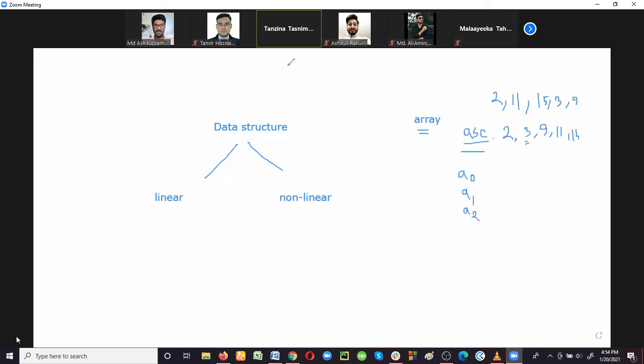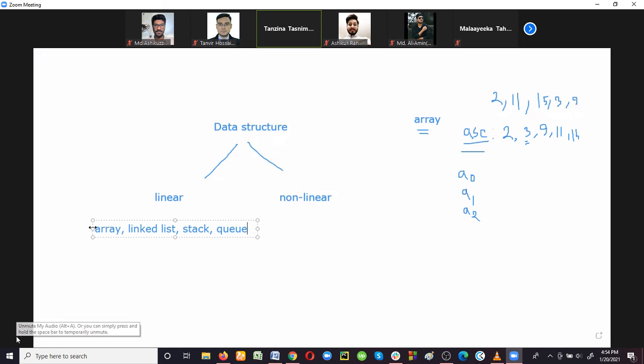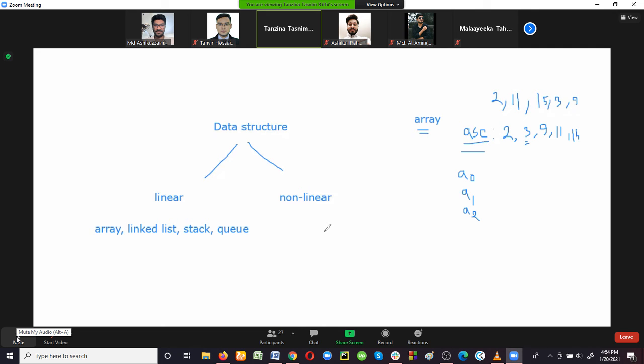As linear data structures, we can use array, then linked list. We'll discuss these things later. We just need to know the names of linear data structures now. And then stack. So these are some data structures which are called linear, because in these data structures, there is some relationship or some sequence among those data items. And in nonlinear data structure, how can you define it? What is nonlinear data structure?